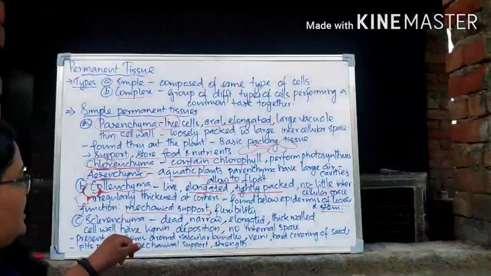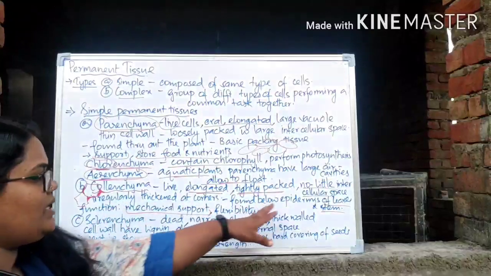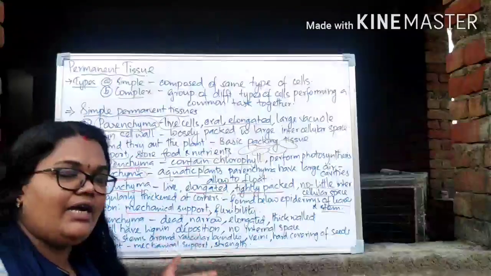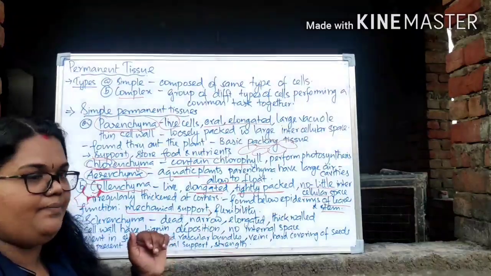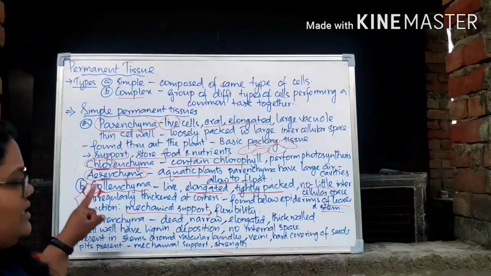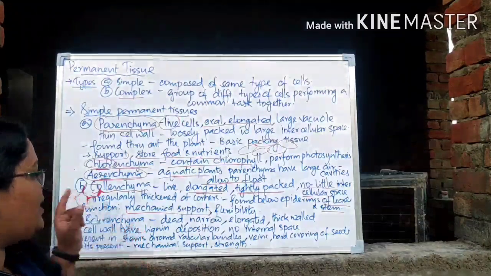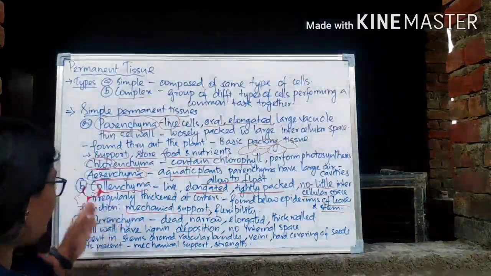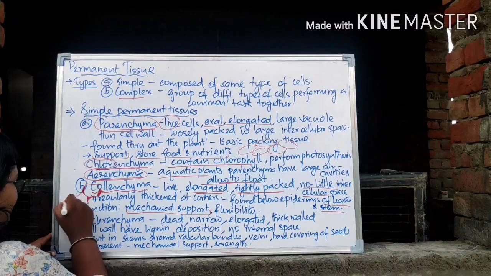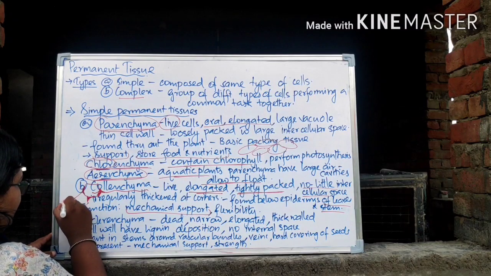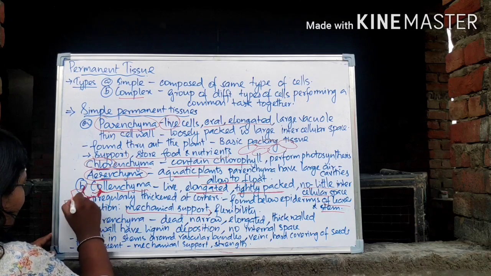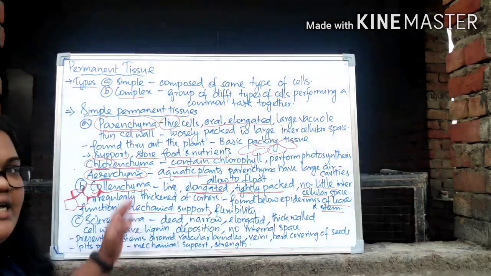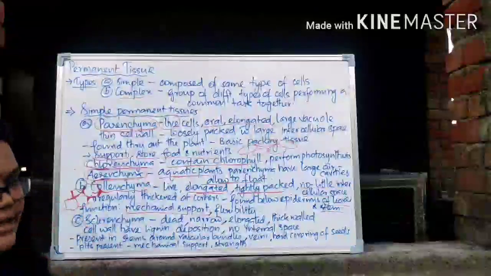So where can we find this? This is mainly present below the epidermis of leaves and stem. The main function is providing mechanical support and flexibility, right? So what is the specialty here? These are also living tissue, right? And they are elongated, but they are tightly packed; we are telling there will be no intercellular space, right? And they will be irregularly thickened at the corners only, right? So that's the specialty of collenchyma tissue.